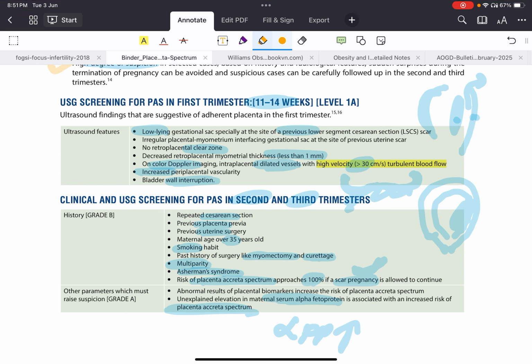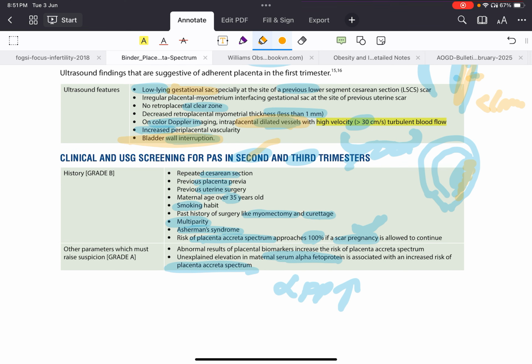First thing, there is a low lying placenta or a low lying gestational sac at the previous cesarean scar. Then there is irregularity in the placenta and myometrial interface. There will generally be a clear space between the placenta and the myometrium. That clear space will be lost, and the thickness of the myometrium is also less than 1 mm. On color Doppler, there are dilated veins, dilated vessels, and there is periplacental vascularity. The bladder wall will be interrupted. In the second and third trimester it's also the same.